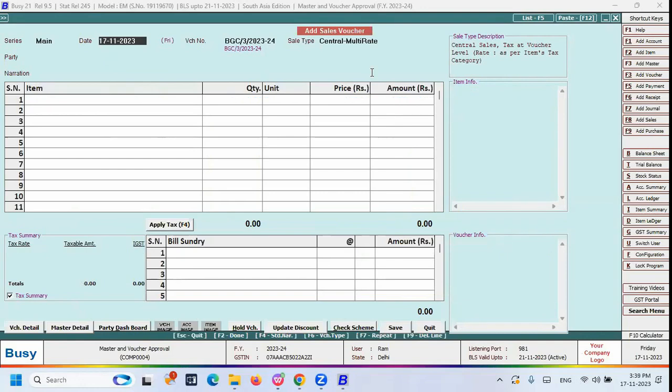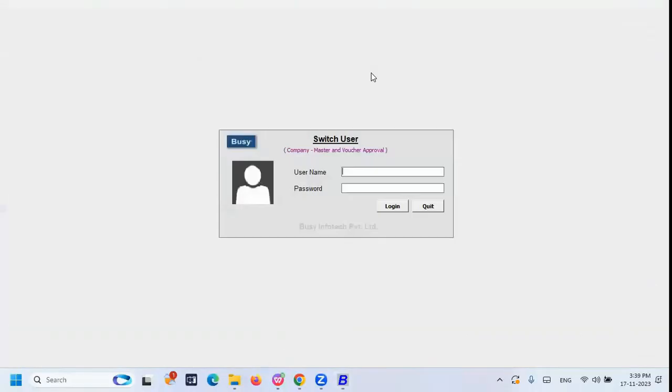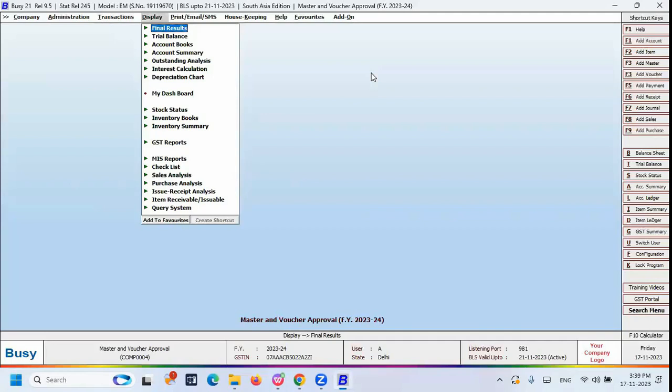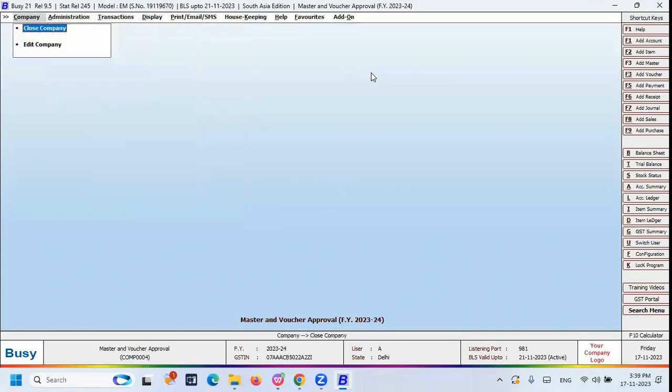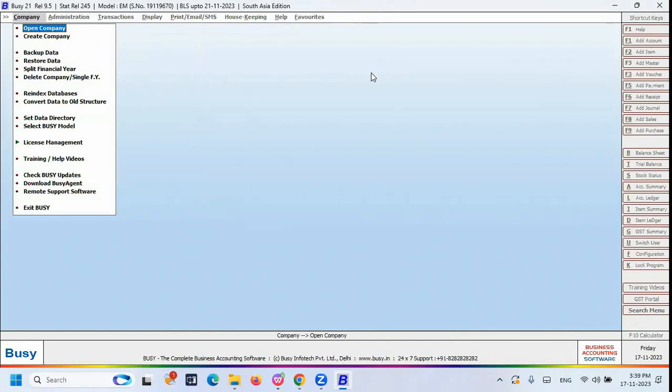After saving this voucher, let me switch the user from RAM user to super user A. A is the super user. So this time you cannot get the pop-up notification here. Why? Because once you close the company and reopen the company with valid credentials, that super user credential, only then is that pop-up visible. Otherwise, it does not appear. Okay.